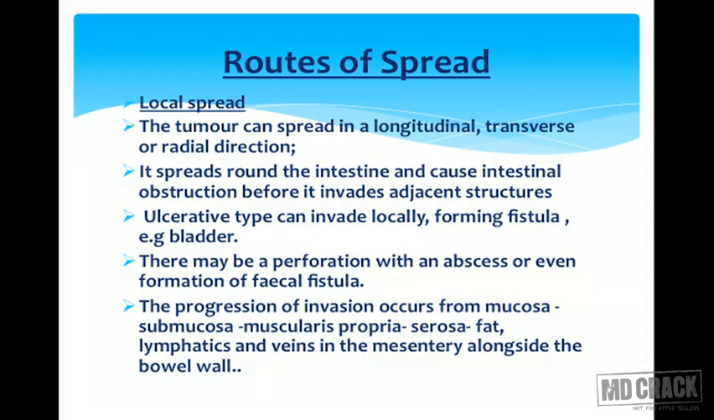Routes of spread, there will be 3 routes of spread: local, blood and lymphatic. We'll see all in detail. Now we'll come to local spread. The tumor can spread in longitudinal, transverse or radial direction.